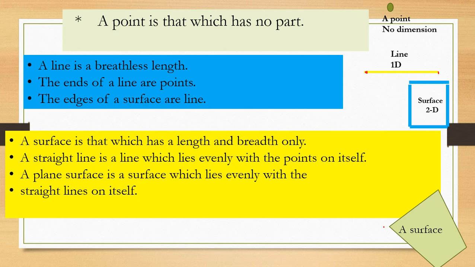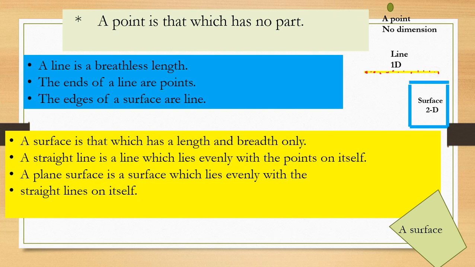A straight line is a line which lies evenly with the points on itself. So on the line there are points evenly distributed, like this. All these are points that lie on a line.